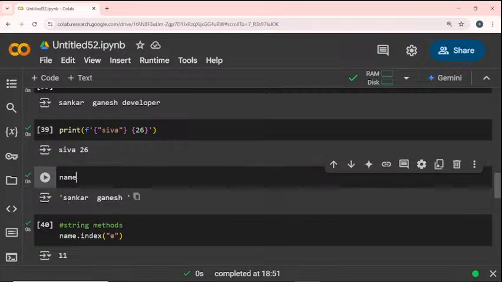We can count that. S is 0, A is 1, N is 2, K is 3, A is 4, R is 5, space is 6, again space is 7, G is 8, A is 9, N is 10, and E is 11. So the E character is at the 11th index.